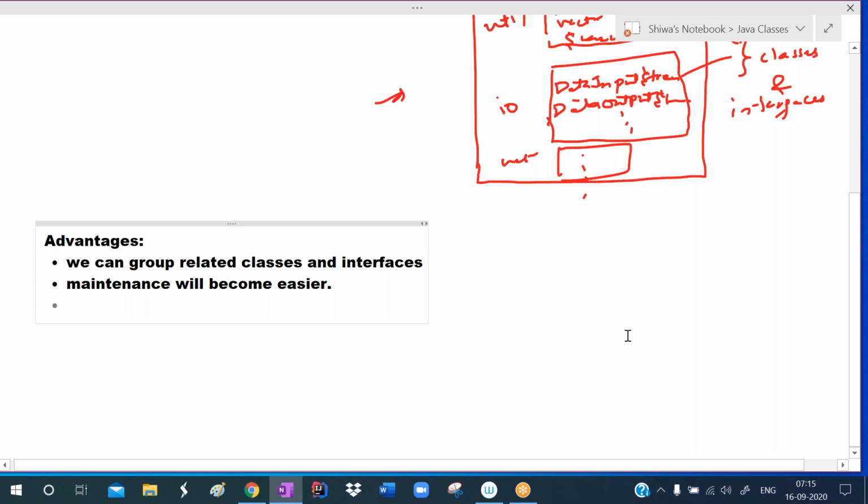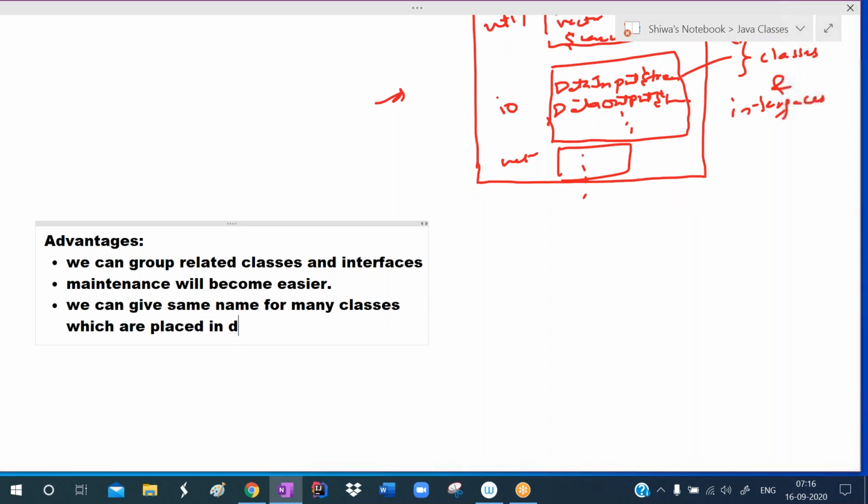This is another advantage. And another advantage is we can avoid naming conflicts. Means we can give the same name for many classes or interfaces, but those should be placed in different packages.